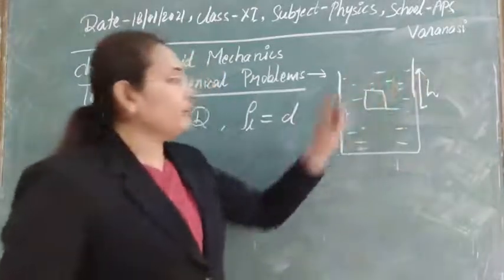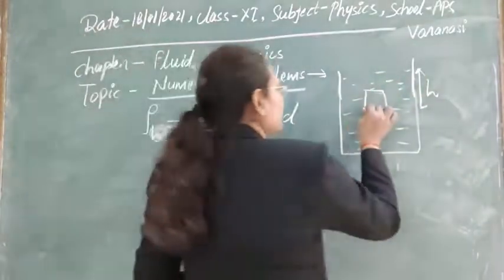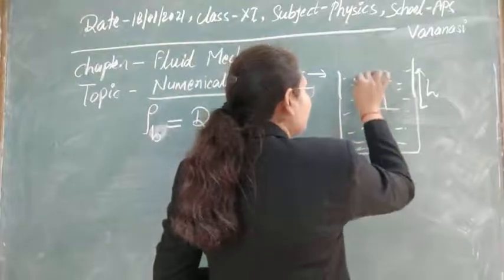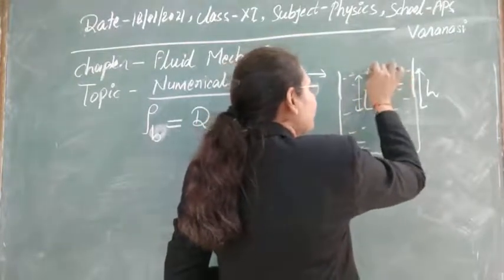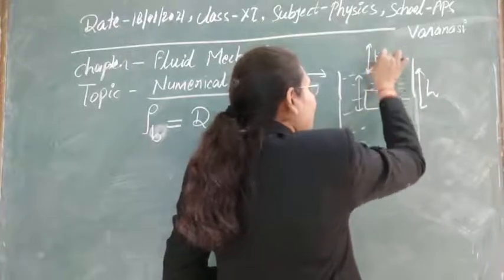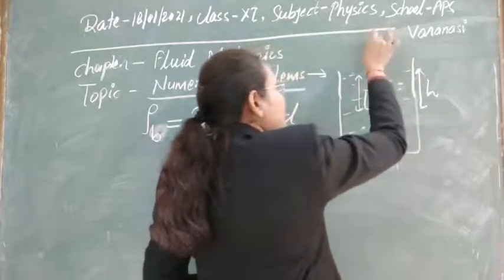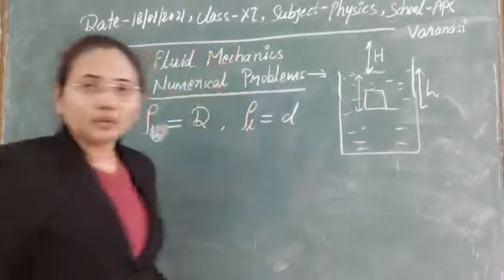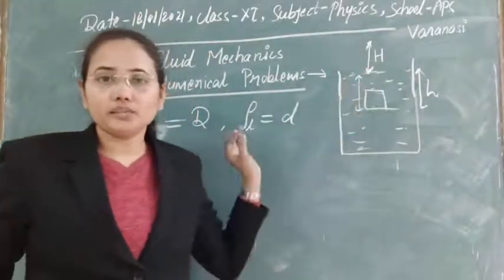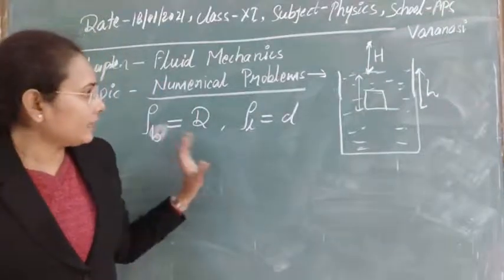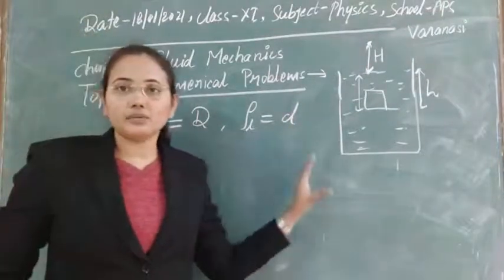So when it is moving in the upward direction, first of all it will come out of this height h. After that, outside the surface of water, we have to find out up to which height it is going. So this height capital H we have to find out. First of all, I think the question is clear. Now let's start to solve it.